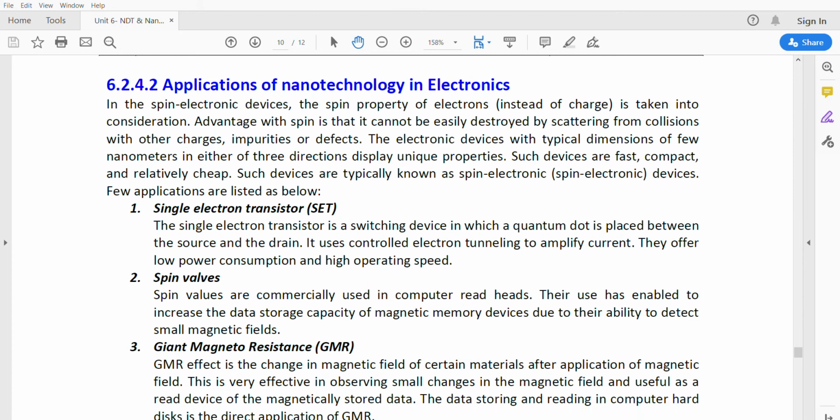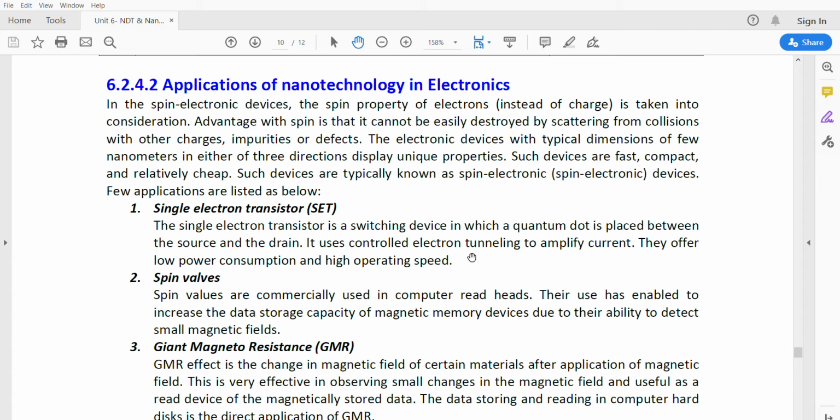Next is the application of nanotechnology in electronics. There are very wide applications of nanotechnology in electronics. The main one is the single electron transistor. The single electron transistor is a switching device in which a quantum dot, which is a three-dimensional nanoscale structure, is placed between the source and the drain. It uses controlled electron tunneling to amplify the current, giving low power consumption and high operating speed. The movement of electrons can be controlled by using the source and drain.